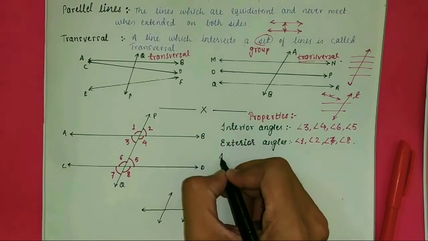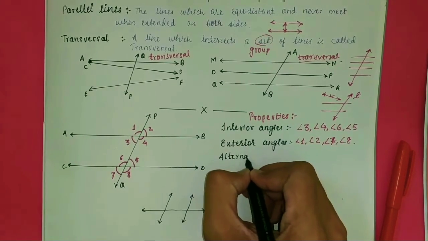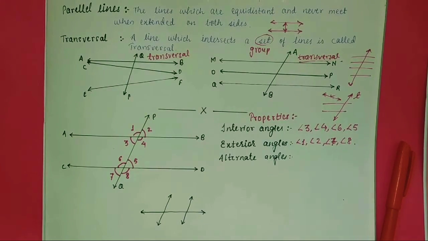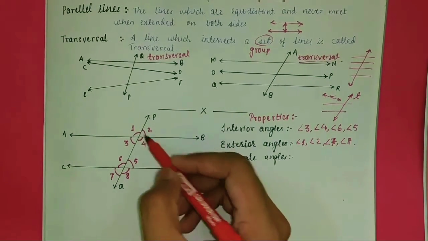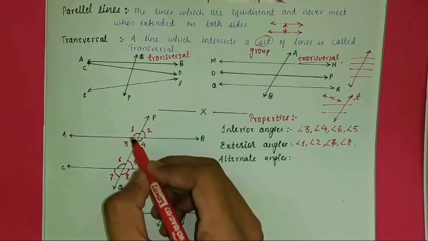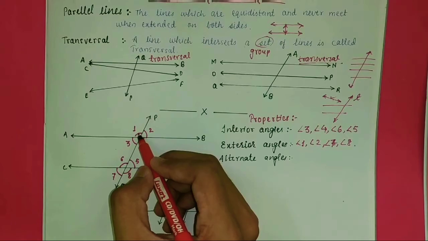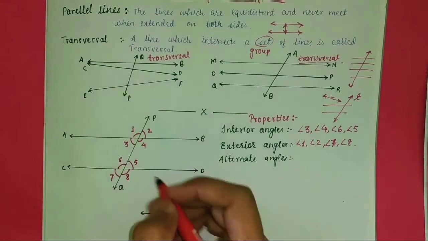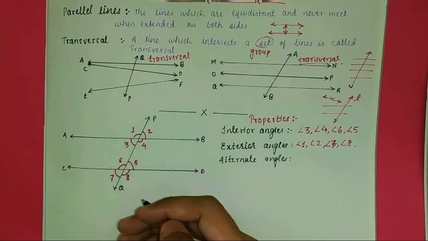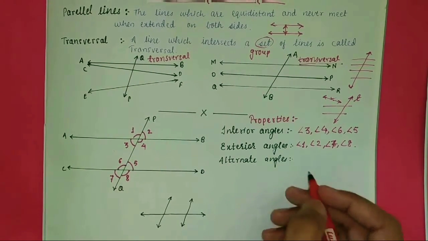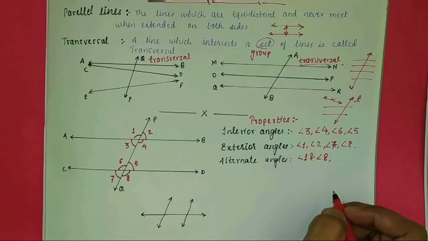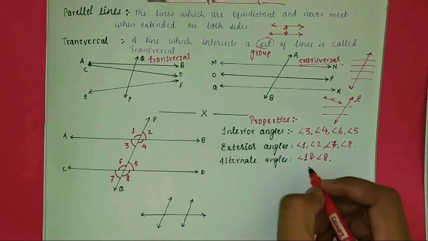alternate angles. What are alternate angles? Alternate angles are the angles on the opposite sides of a transversal. Angle 1 is on the left hand side and upside of the line, and angle 8 is on the downside and on the right hand side. Therefore angle 1 and angle 8 are alternate angles, same as angle 2 and angle 7.